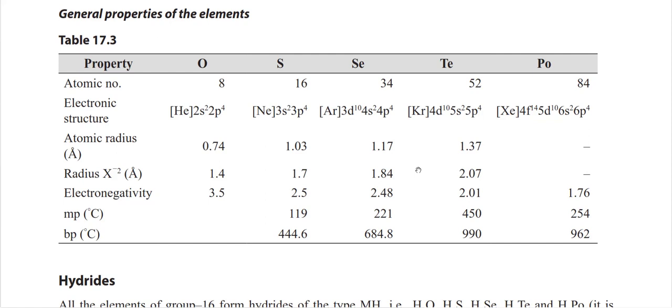General properties of the elements: as you know, the atomic number increases. If the atomic number increases, the atomic radius always increases. Similarly, if I am adding two electrons, the ionic radius also increases. Electronegativity decreases, as we know that oxygen has the highest electronegativity. The electronic structure is inert gas core, ns2 np4. Generally, melting point increases, and similarly boiling point increases.